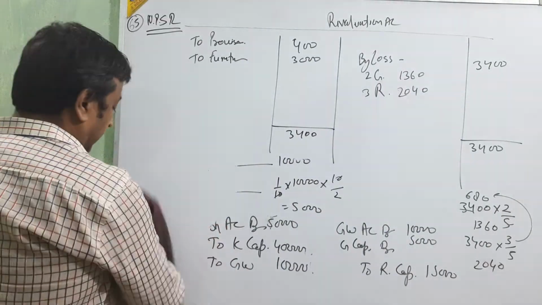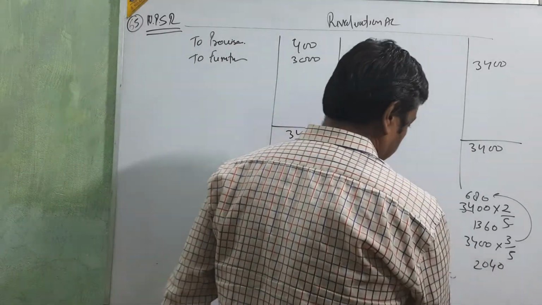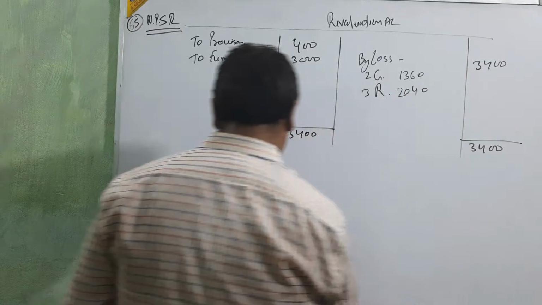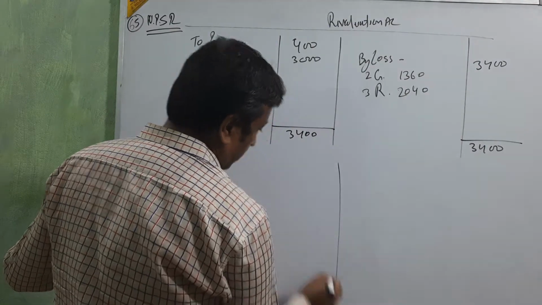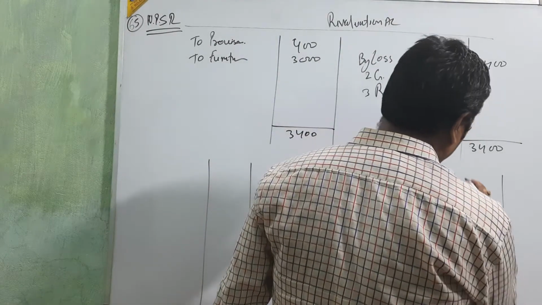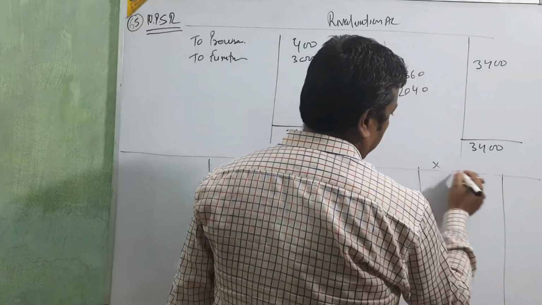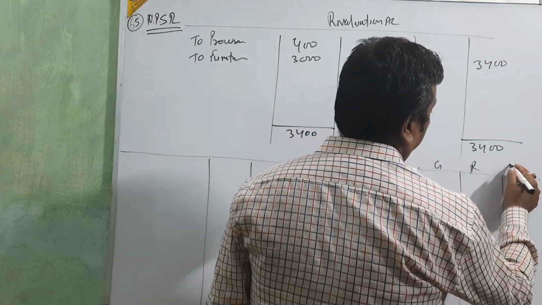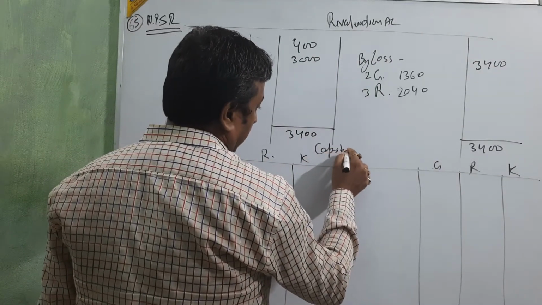Clear? There are 3 partners, so again 3 columns: G, R and K, and it's a capital account.